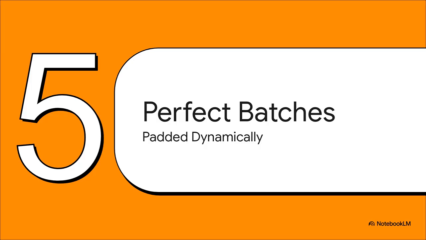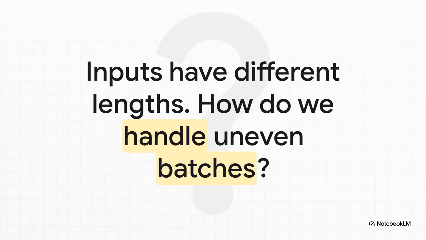We are so close. We're on the home stretch now. We just have one last crucial step to get our data perfectly ready for training. We need to create perfect batches. And here's the final puzzle piece we have to solve. In any group of sentences you pull from your data, they're all going to have different lengths, right? But models need every input in a batch to be the exact same length to process them efficiently. So, what do we do?